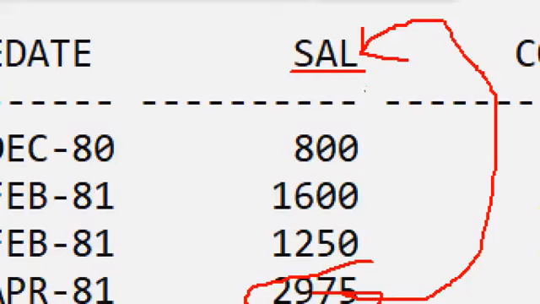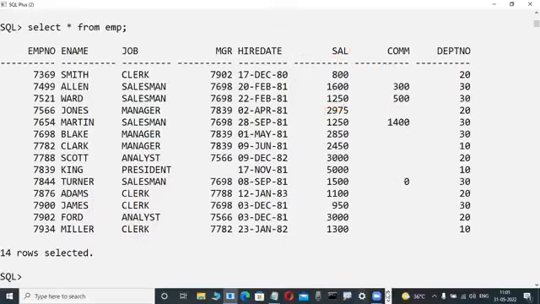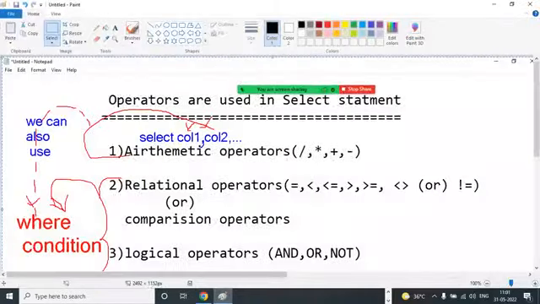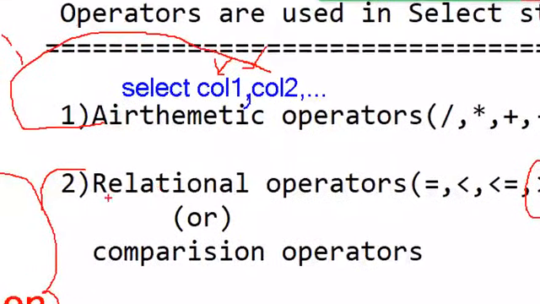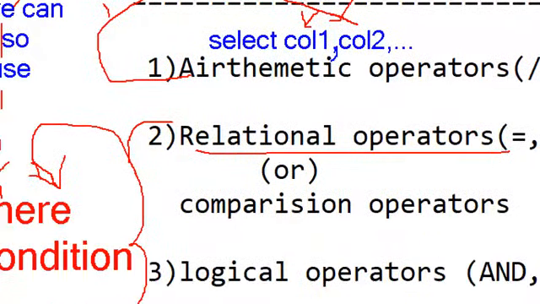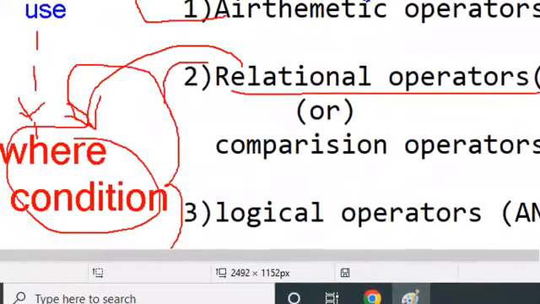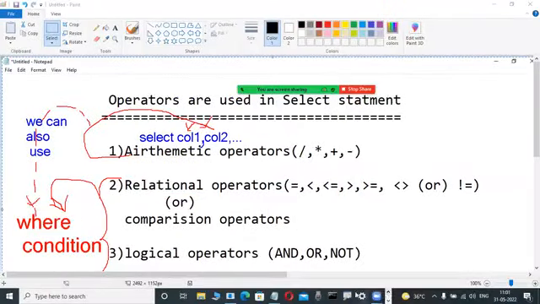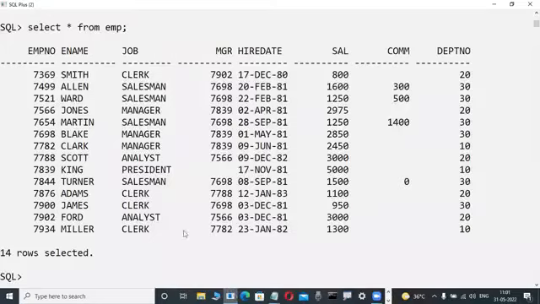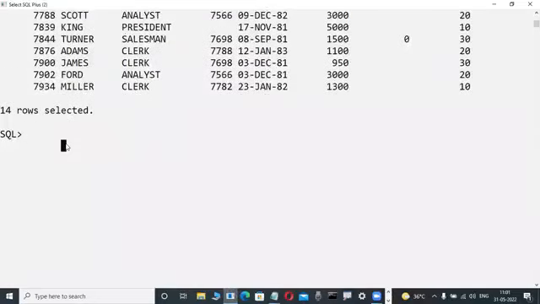Second step is which operator is suitable? More than means greater than is suitable. The greater than operator is available under relational operators. Relational operators are used in the where clause. That's why we are using the where condition. Now tell me fast, nobody make a mistake.